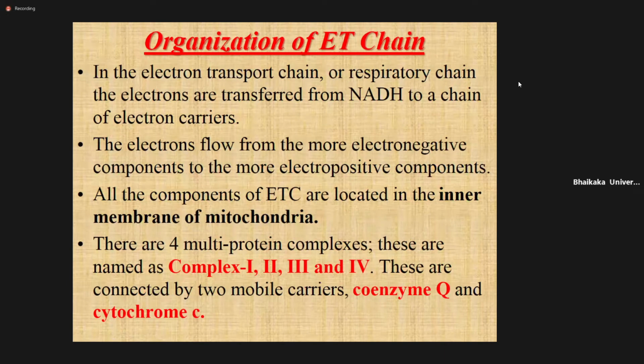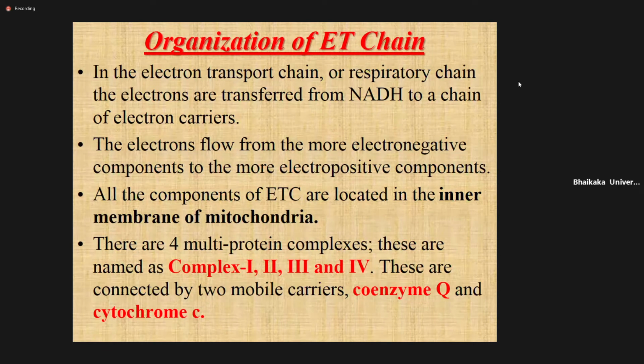Now, how is the ETC chain organized? Simply, an electron from NADH is transferred to the complexes or enzymes of the respiratory chain. Electrons flow from the more electronegative component to the more electropositive component. So a more electronegative component like NADH transfers the electron to the more electropositive components like complex 1, 2, 3. So from NADH to complex 1, 2, 3, that electron flow occurs.